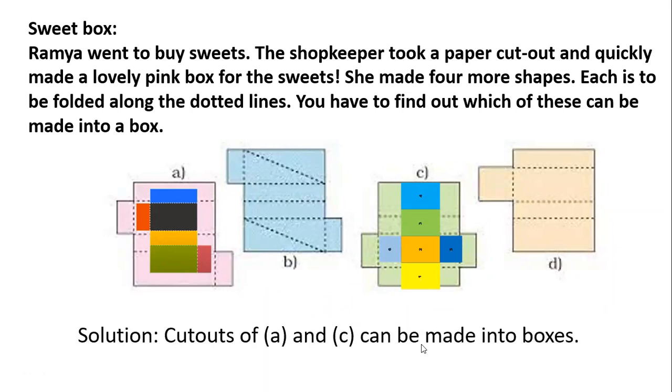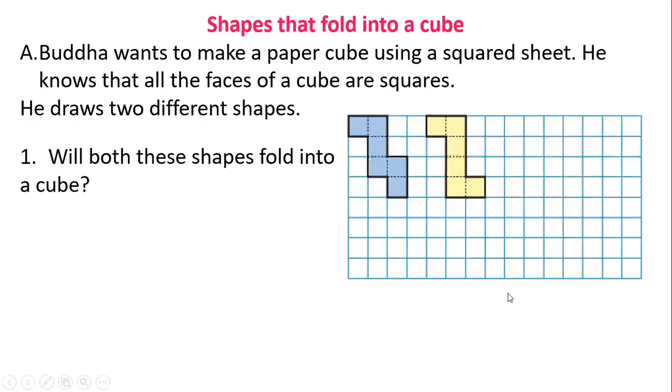A and C can be made into boxes. Sir, the question which you were reading, the straight box, even at the end it's written that you can even use the cutout on page number 201. Sir, this cutout.